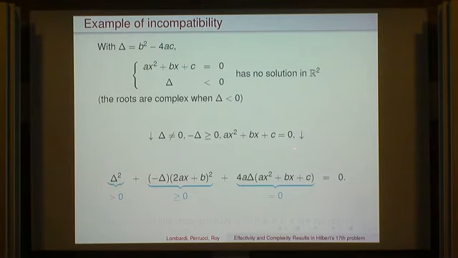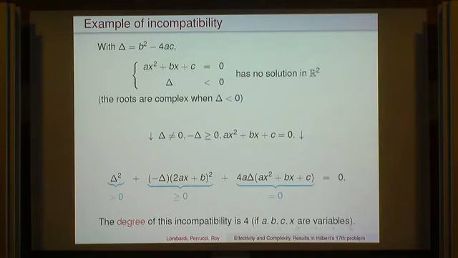And we need to write something in the monoid, plus something in the cone, plus something in the ideal, which add to 0. And just, you want to write ax squared plus bx plus c as the beginning of a square. So you multiply by 4a, and you write it as (2ax plus b) squared. And that's exactly the computation you did when you were in high school. And in this case, if we suppose that a, b, c, x are variables, the degree of this incompatibility is 4. If a, b, c, x were not, well, x is a variable, but maybe a, b, c are not variables, but some polynomials in other variables, then you would have to take it also into account.